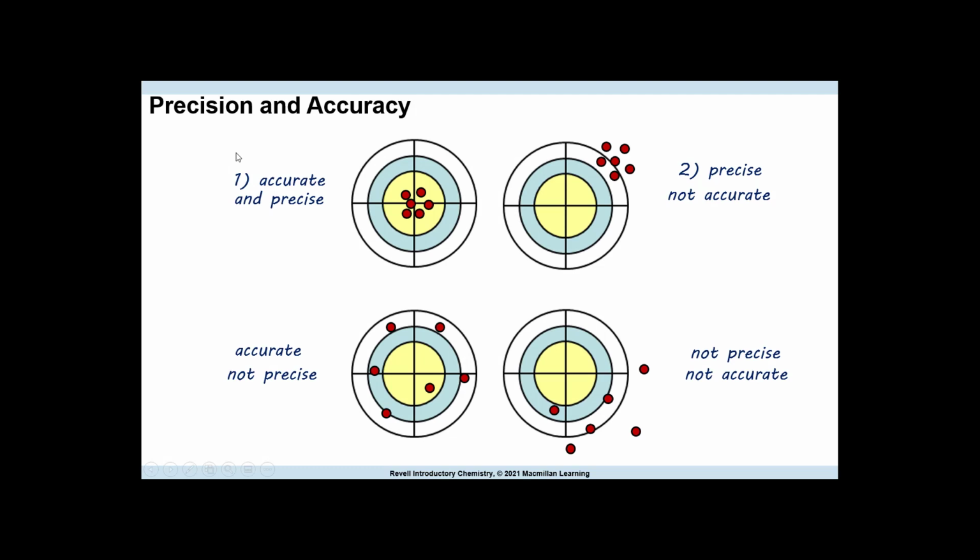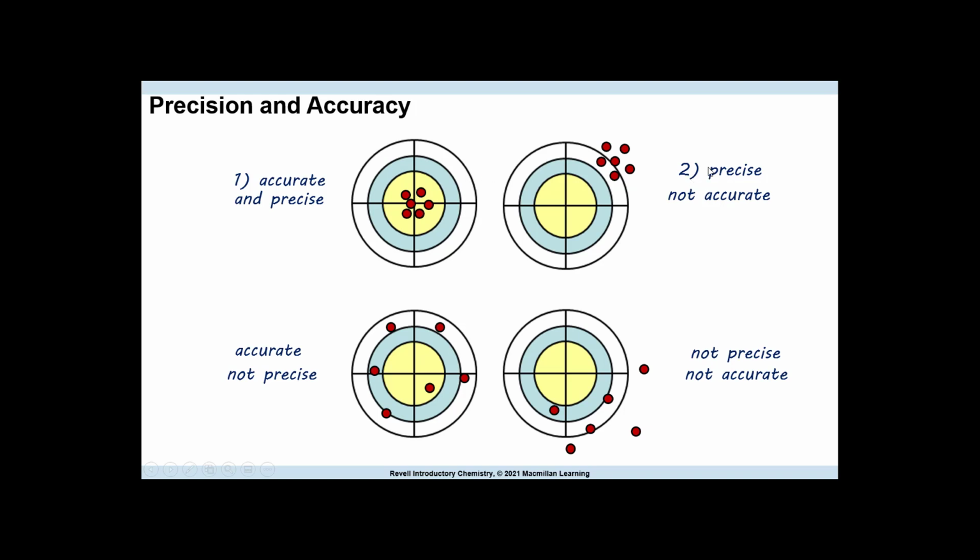So if we look at a dartboard, I forgot what this is called in your book, but I look at it as a dartboard, or the arrows, if you're shooting arrows. And here is something, this first one is accurate and precise. Why is it accurate and precise? Because obviously the bullseye is in the middle. So every shot is close to the correct answer, which is everything wants to be aimed at the bullseye. It's also precise because all the values are grouped together. They're very close to each other.